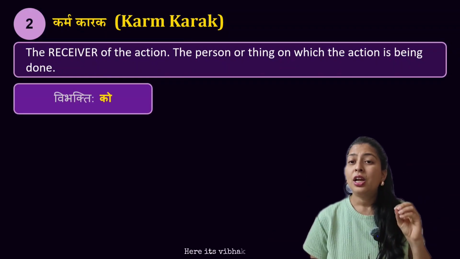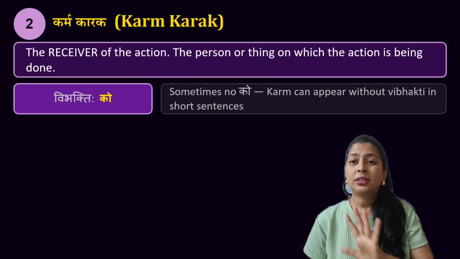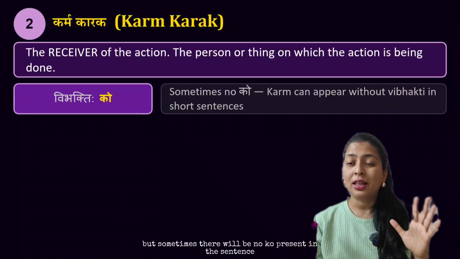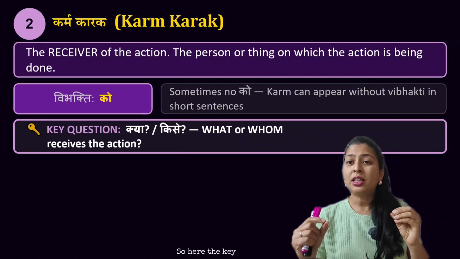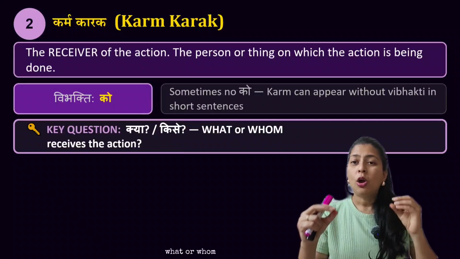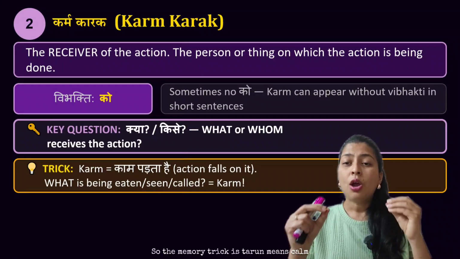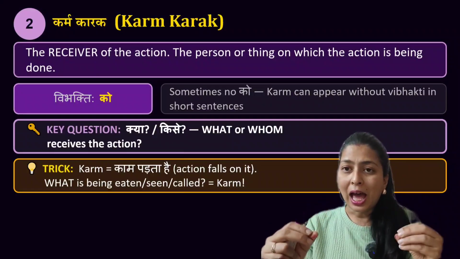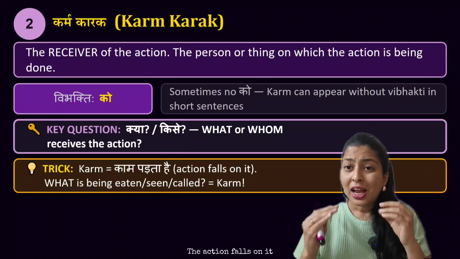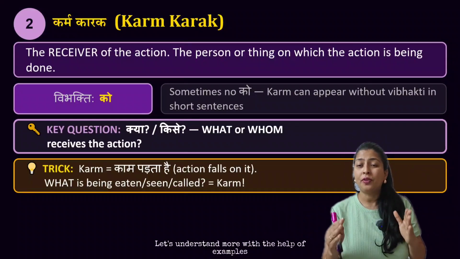Number 2 is Karm Karak, means the receiver, the person or thing on which the action falls. Here, its Vibhakti is ko, but sometimes there will be no ko present in the sentence. So here the key question is what or whom receives the action. So the memory trick is Karm means calm. The action falls on it.